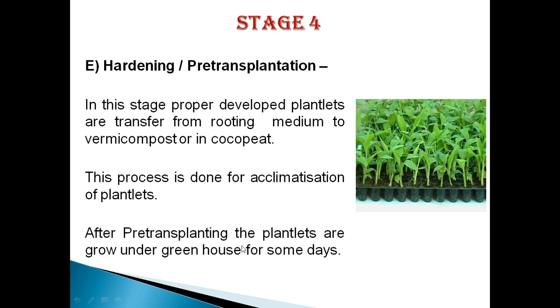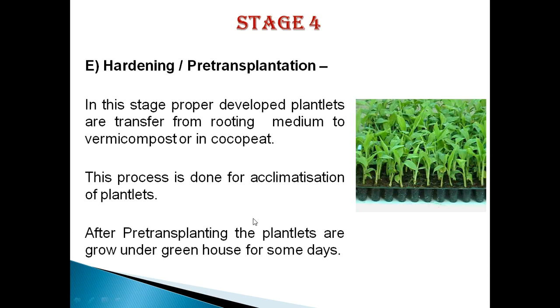After pre-transplanting, the plants are grown under greenhouse for some days, about 3 to 4 weeks. So this pre-transplantation, or we can say primary hardening, can be done inside the polyhouse or greenhouse. So it will not lead to a higher mortality rate.